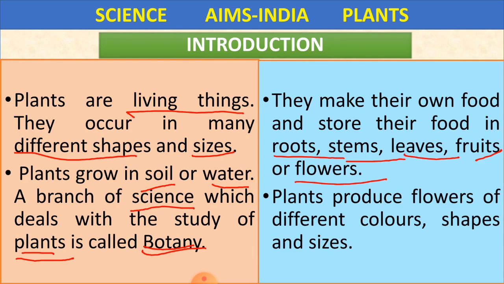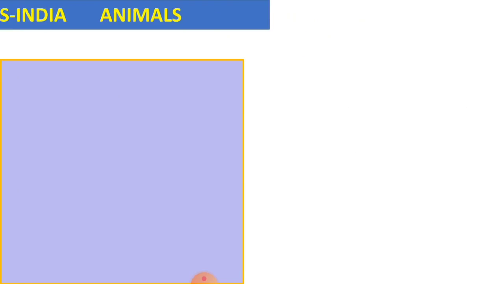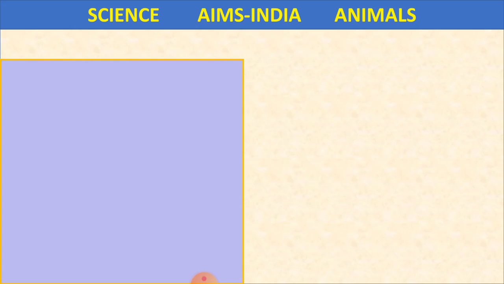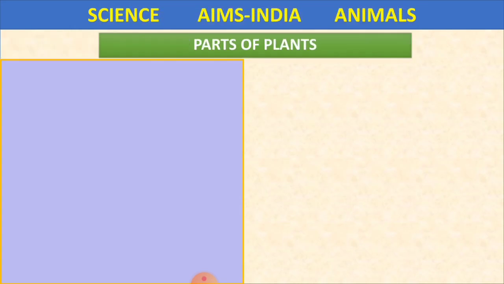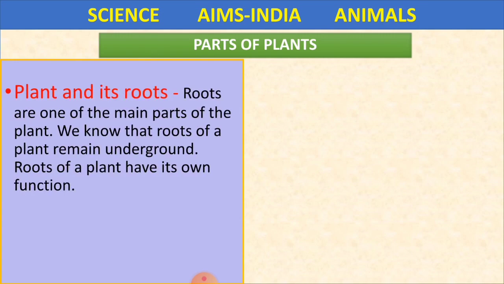Plants are living things. Plants can grow in soil or water. Plants will make their own food. And plants produce flowers of different shapes and colors. Plants also produce fruits of different colors and shapes. We eat different types of fruits and different types of vegetables. Not only flowers, but vegetables and fruits, all these are of different types, shapes and sizes.